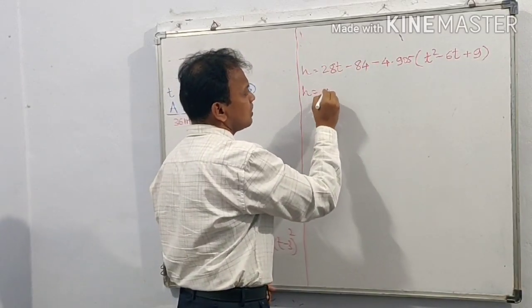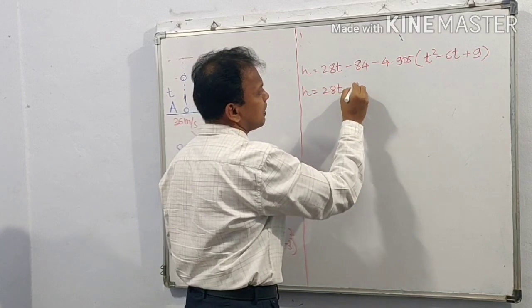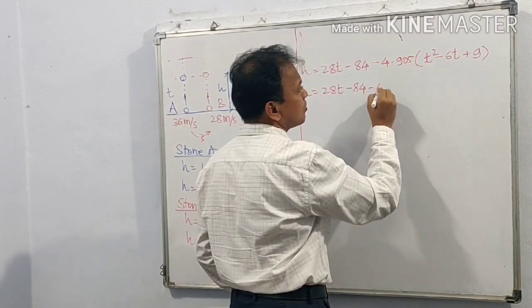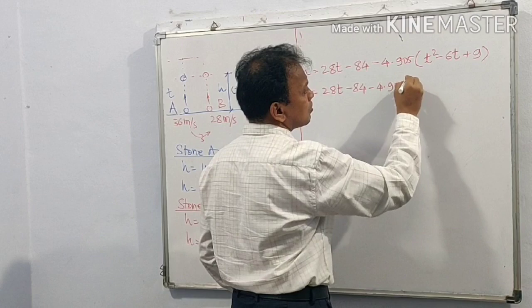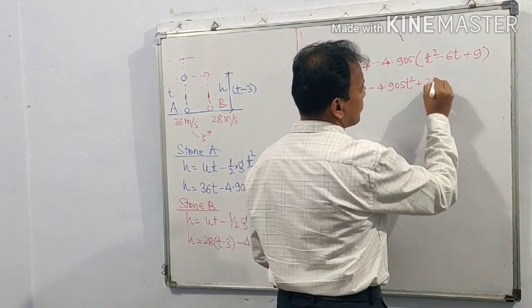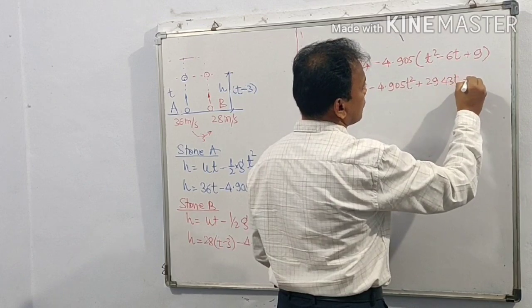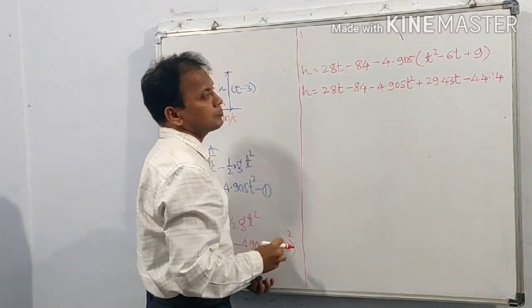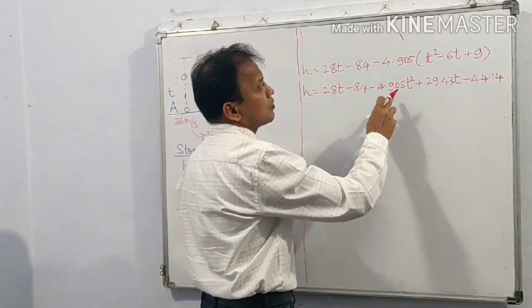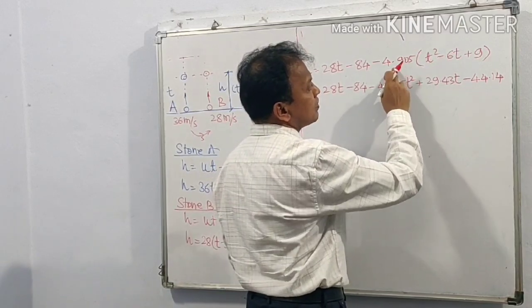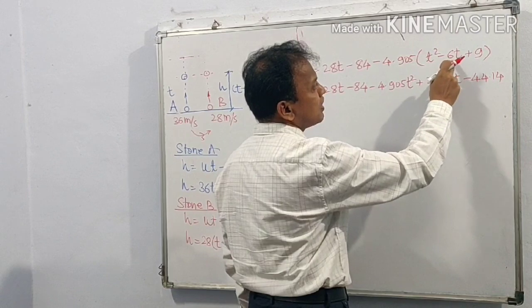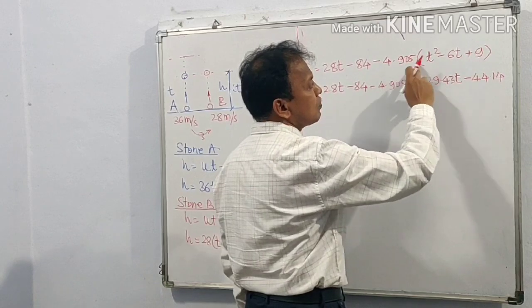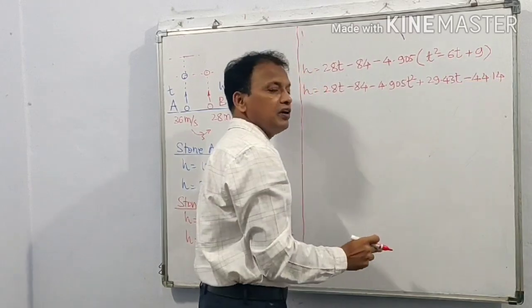Again simplifying, H is equal to 28t minus 84 minus 4.905 t square plus 29.43 t minus 44.14.